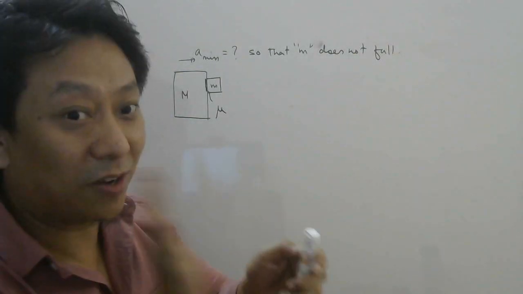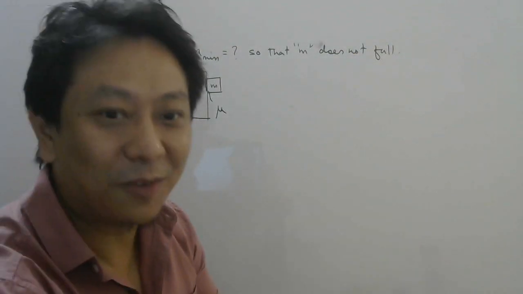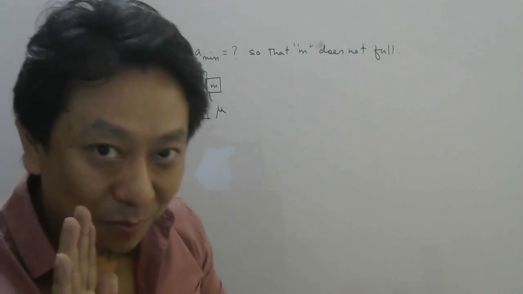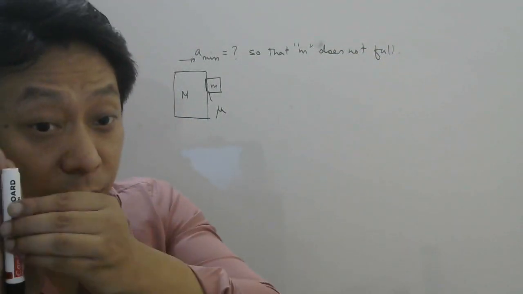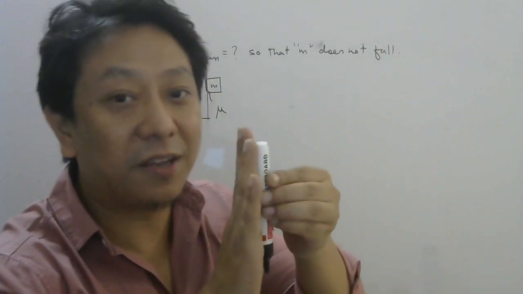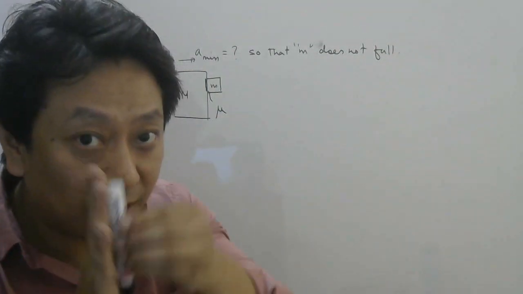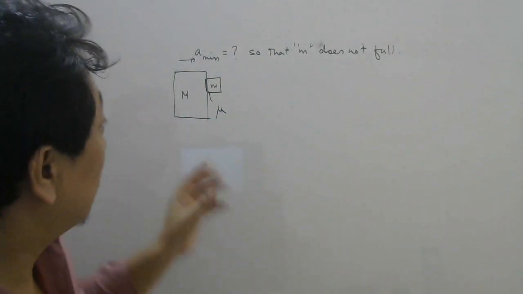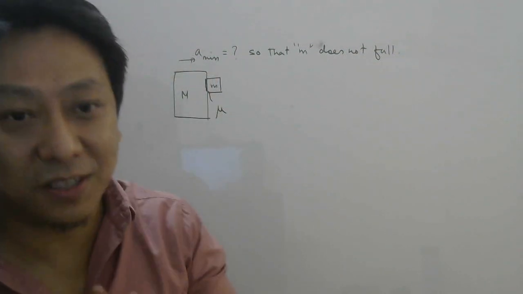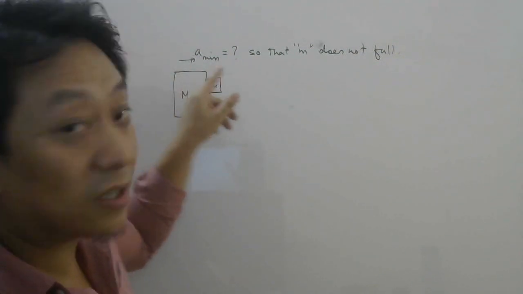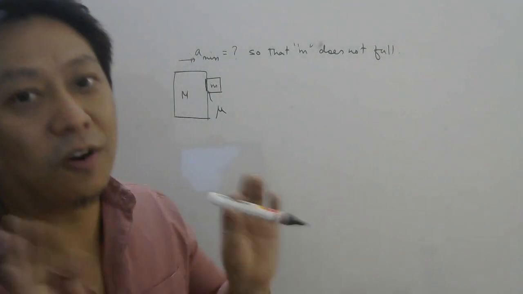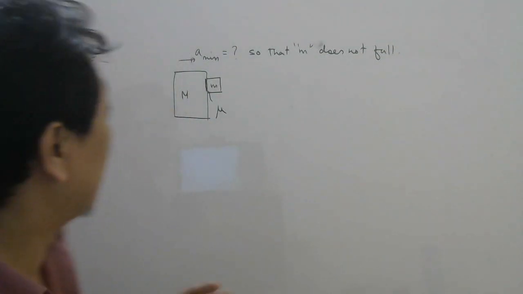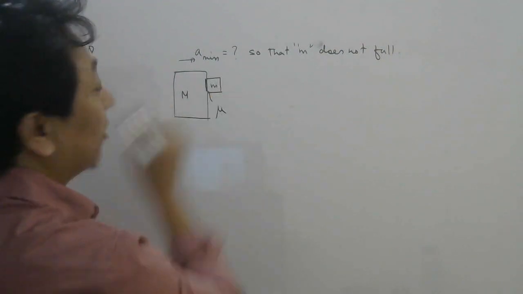You can try with your hand also. Now, after some time it will fall because your hand cannot move with constant acceleration, right? Your hand will stop after some time. But if you are able to give a constant acceleration, then this block can remain at rest. So the question is, what is the minimum acceleration required so that the block does not fall? Why minimum? Because if you move very slowly, the block will fall. Okay, you can try it.